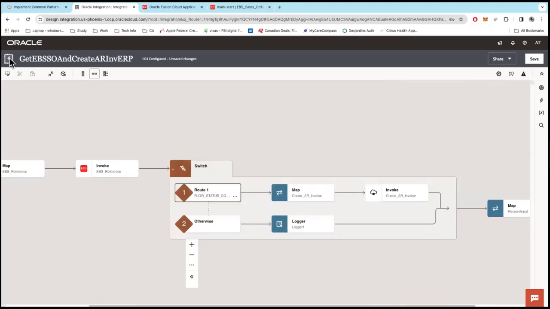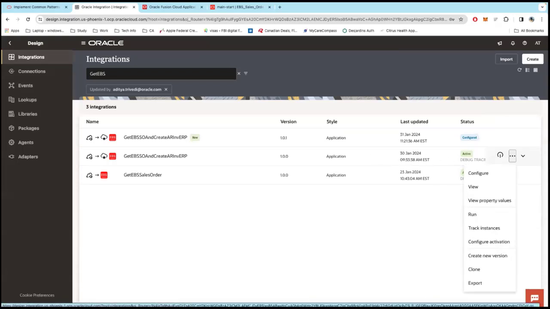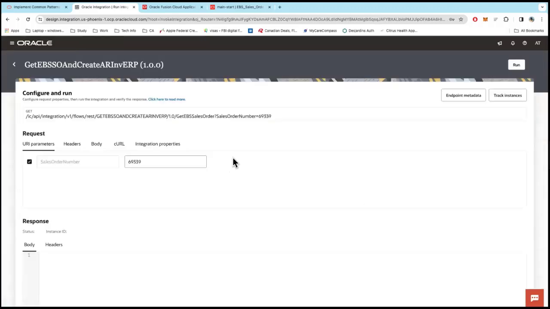So once you have this whole thing configured, I have one that is active, so you can run and test the integration out. This tool also provides a test UI where you can come in and test the integration. So you don't have to take the URLs and go outside and use Postman or some other tool, right?